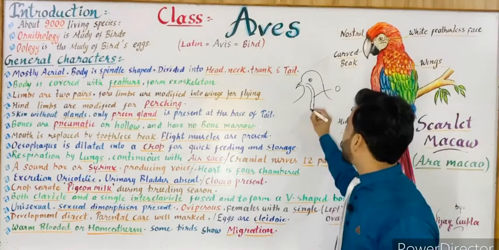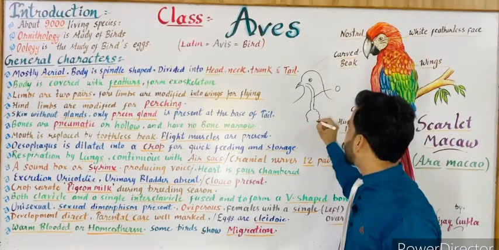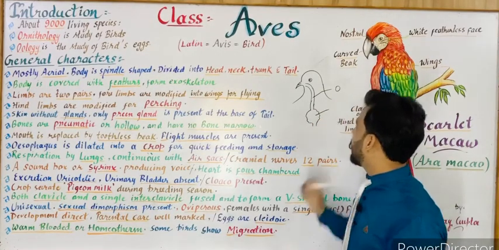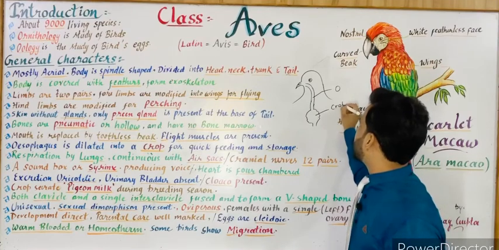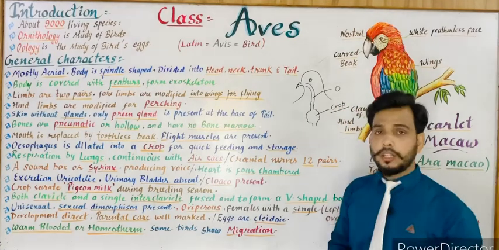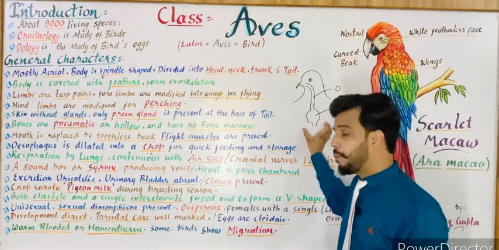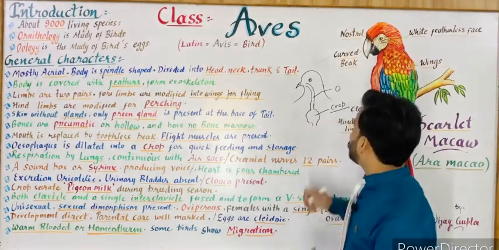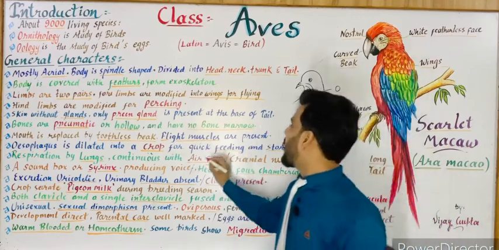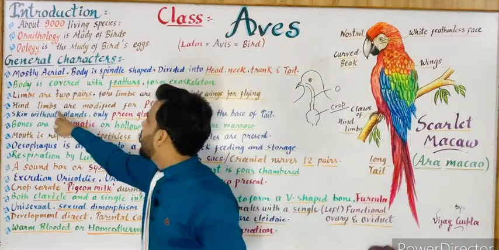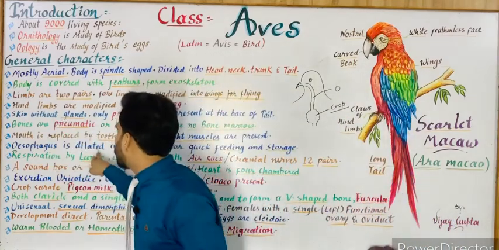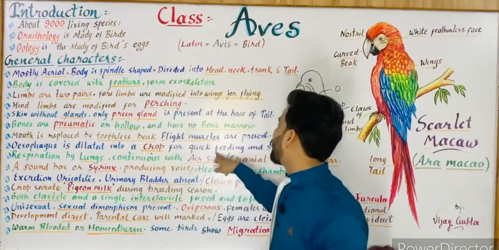So the esophagus dilates, as you can see, it is dilated, to form a structure which is known as crop. So this is the dilated esophagus forming a structure known as crop, and the crop helps in quick feeding. As you can see, esophagus is dilated into crop for quick feeding.